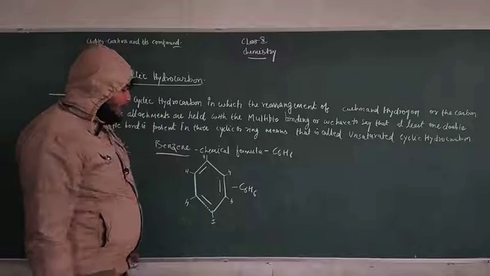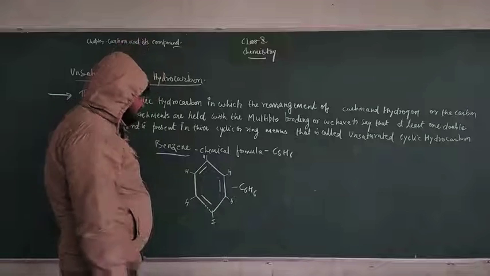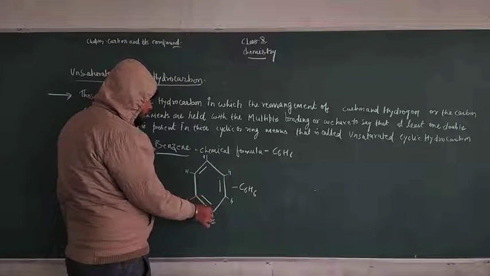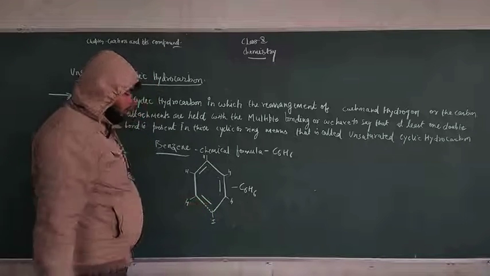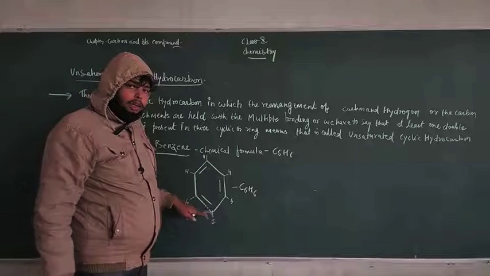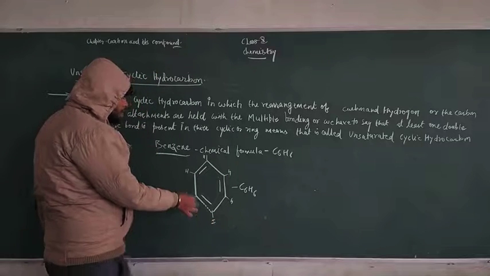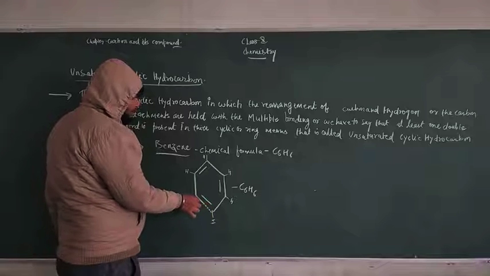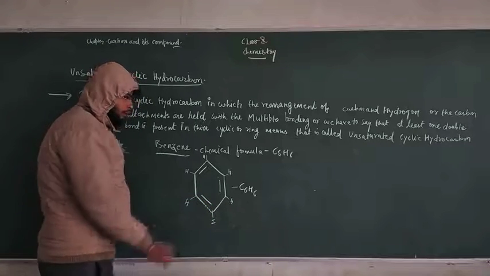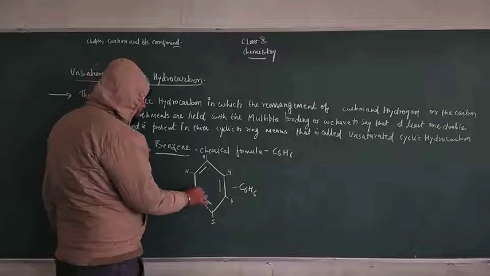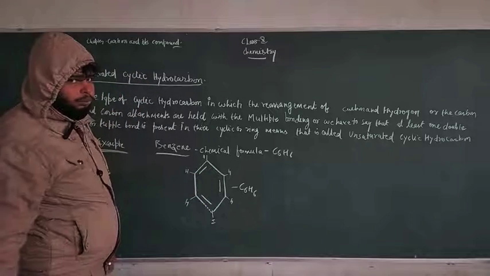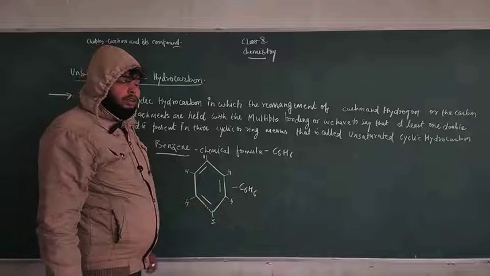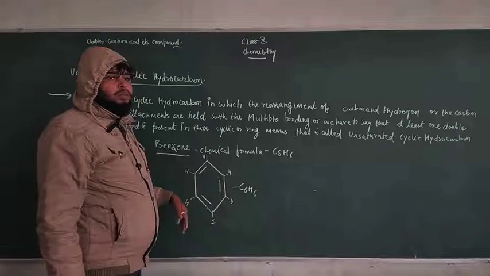Now you think about how the tetravalence gets completed. You can see that 1, 2, 3, 4 electrons are consistently combined with every carbon terminal. And 1 electron and 2 electrons, this is 1, 2, 3, 4, 5 and 6 electrons are consisted in the formation of hydrogen, and another 7 and 8 electrons are consisted in the formation of this carbon. That means every carbon is completing its octet by increasing the multiplicity of bonding.